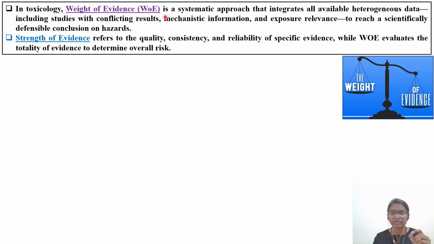Whereas weight of evidence includes all, from in vitro, in silico, and preclinical studies as well as epidemiological human studies. So weight of evidence evaluates the totality of the evidence to determine the overall risk. In layman's language, if an advocate is asking only one person about a particular accident or incident, that comes under strength of evidence.